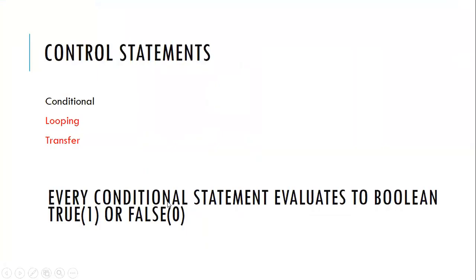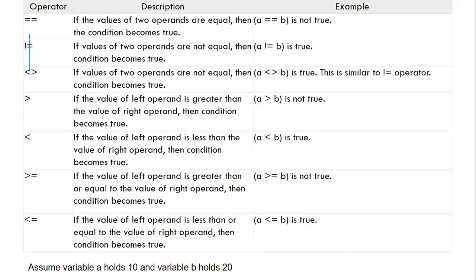You know, conditional statements usually evaluate using Boolean values. What are the Boolean values we have? 1 or 0, true or false. We'll see some examples. The Boolean values and the conditional statements run on these operators. All the conditional statements run on these operators. What operators? Less than, greater than, equals, and not equals. These are the four operators that the conditional statements run on.